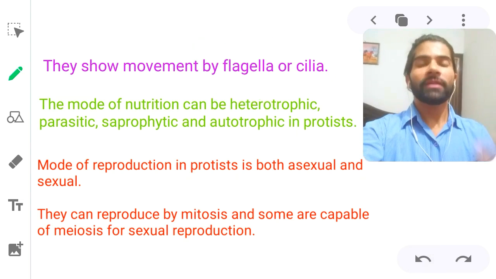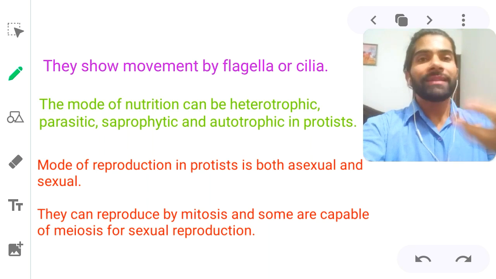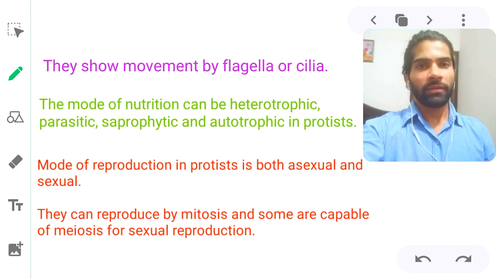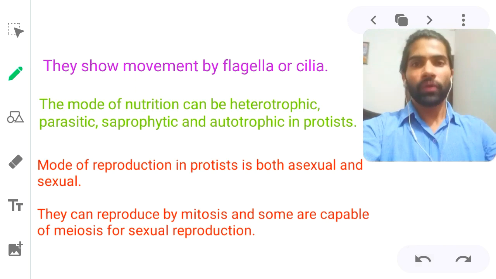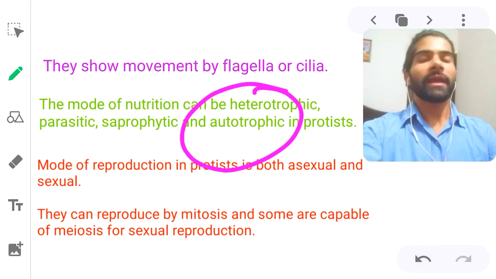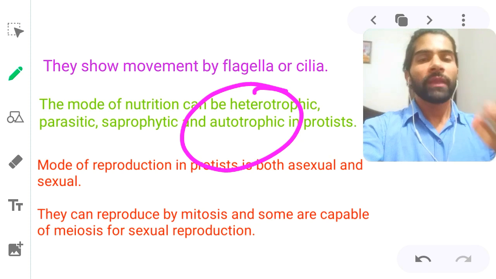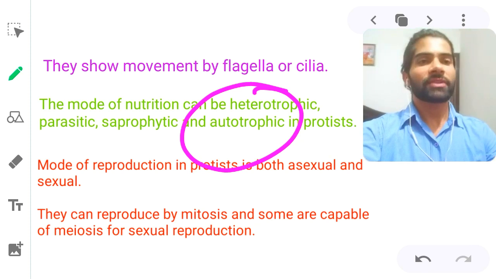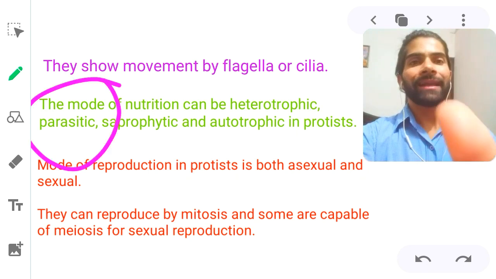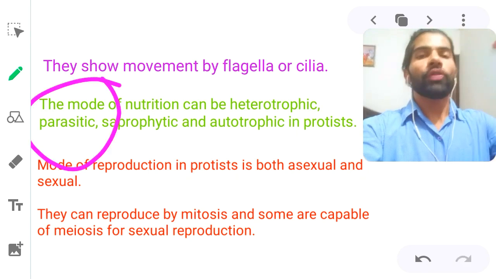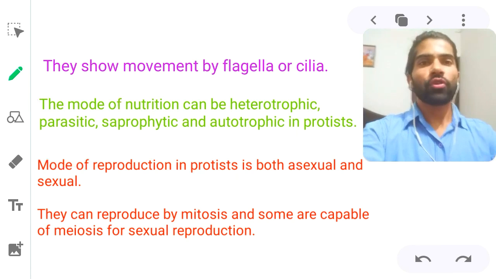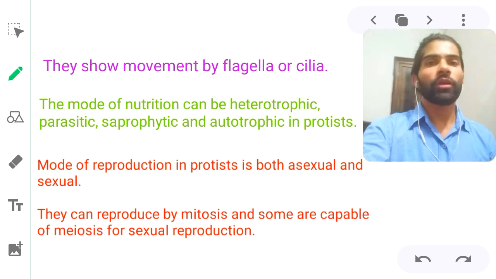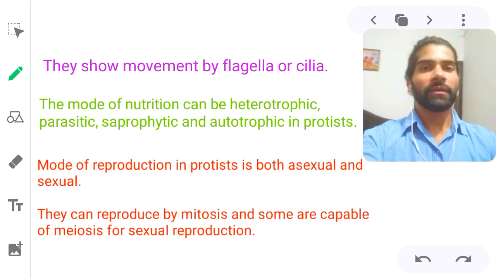The mode of nutrition, that means how they are taking their food. They depend on others or they are making themselves. So they are heterotrophic, depends on other, you know very well. Autotrophic, they can prepare their food on self because they have chlorophyll, chloroplast structures, green pigment. And parasitic, they present over the body of other organisms and they feed on them. So they can live on others, like they can go into our body, stay on our body, or on plants. So that's why they are parasitic.